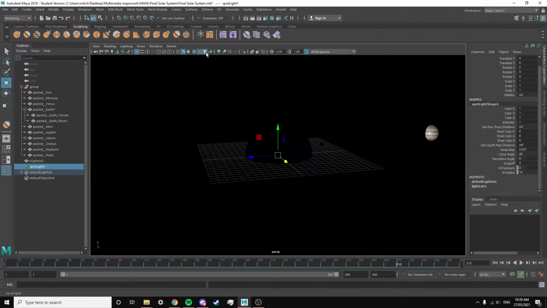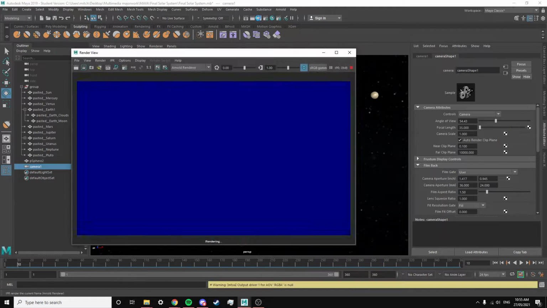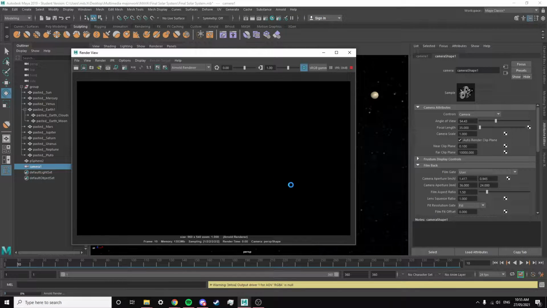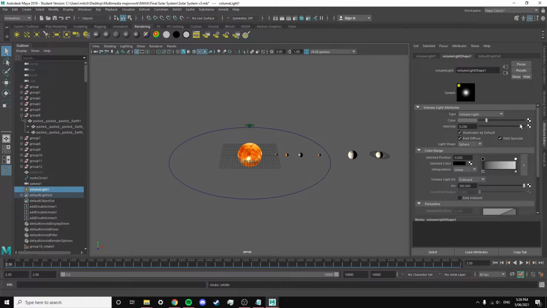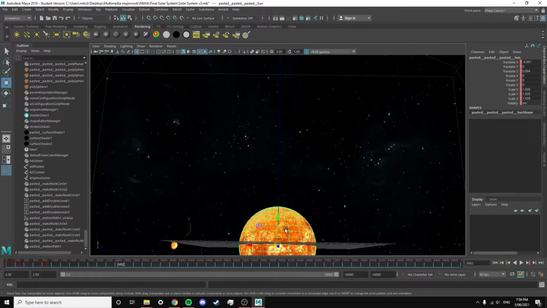For lighting, I initially used a directional light from inside the sun and positioned the directional light beams away from the center of the scene. This enabled lighting on the inside of the planets but did not illuminate the sun. Through additional research, I was able to reveal that I needed to create a base surface shader with the texture of the sun in order to be illuminated when rendered.